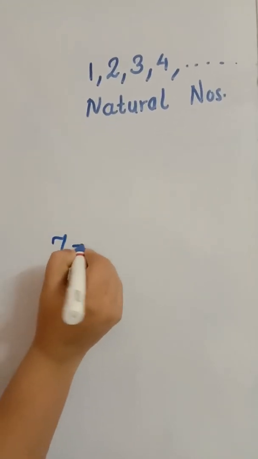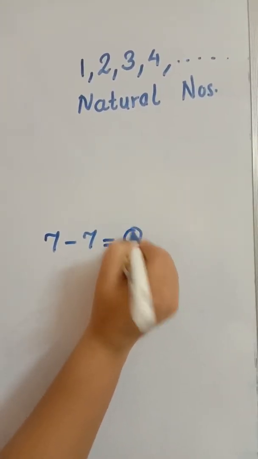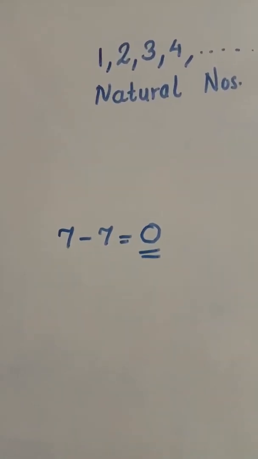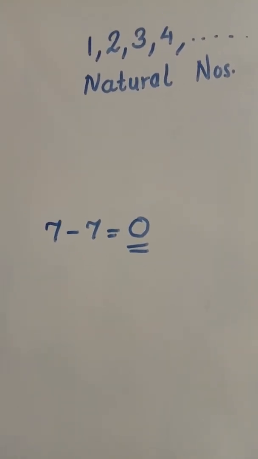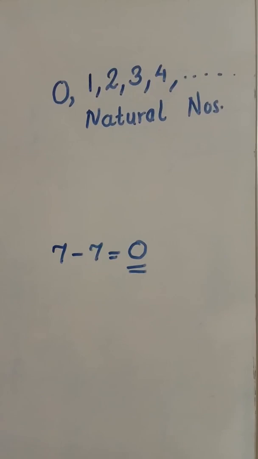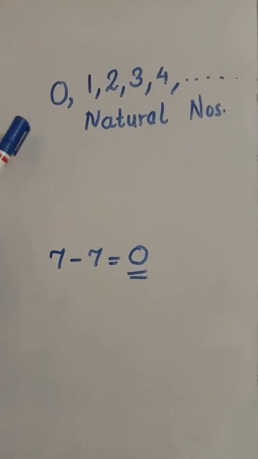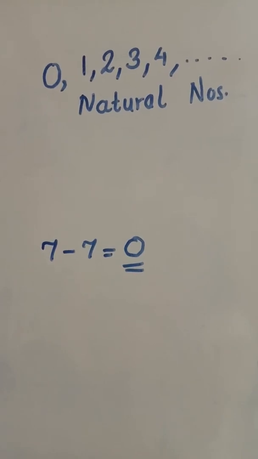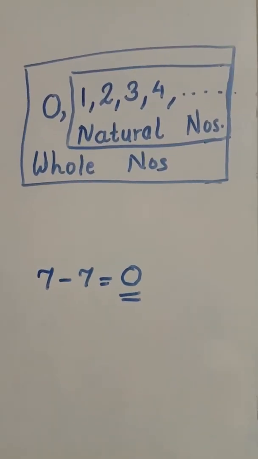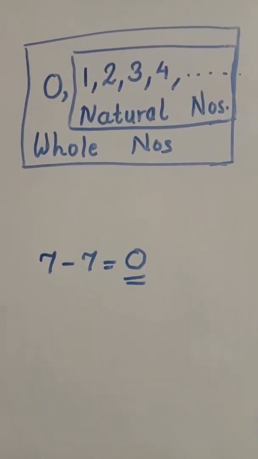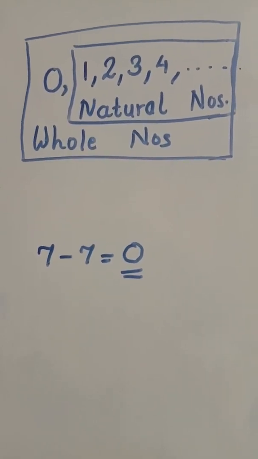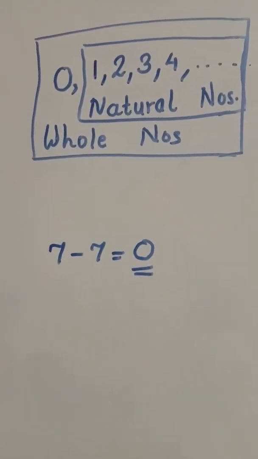So, we have all learned to add and subtract these numbers. For example, if we take 7 minus 7 is equal to 0. So 0 is also one of the numbers. Without 0 we cannot do anything. So 0 also comes in that list. So the numbers starting from 0, 1, 2, 3, 4 and so on, infinite numbers, are called whole numbers. Now we will see the next group of numbers.